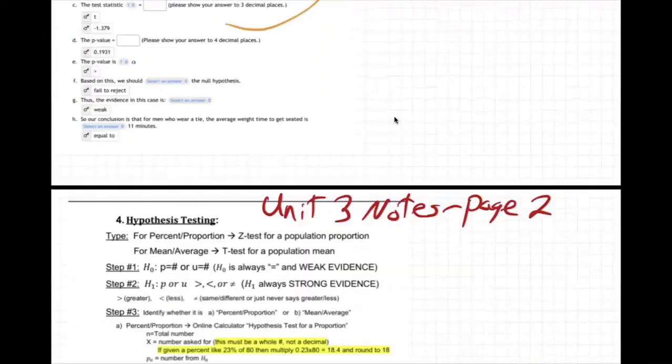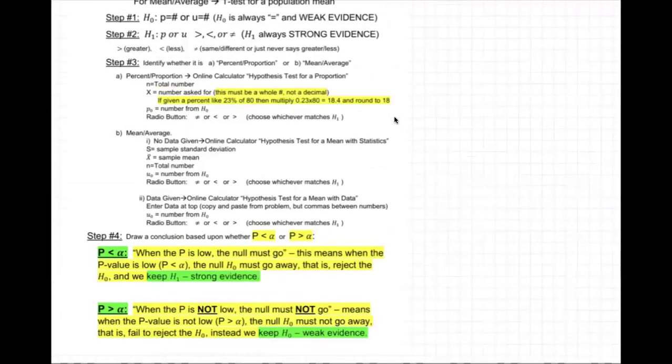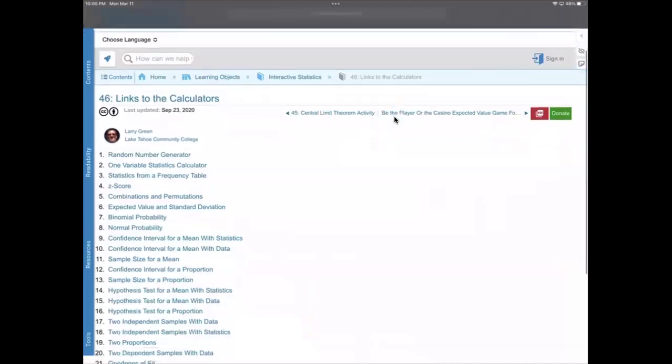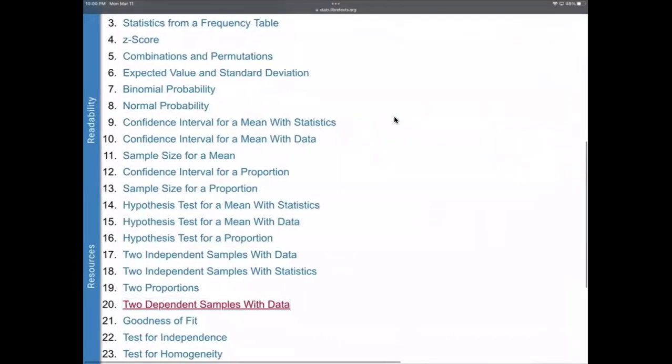And so what does that mean? Well, if you come on down here, it says enter the data at the top, copy and paste from the problem, put commas between the numbers. Mu zero is the number from H0, radio button, choose whichever matches H1. Okay, let's go do it. So we're going to go grab that data. You got to go to the right calculator first off. So hypothesis test for mean with data, it's number 15.